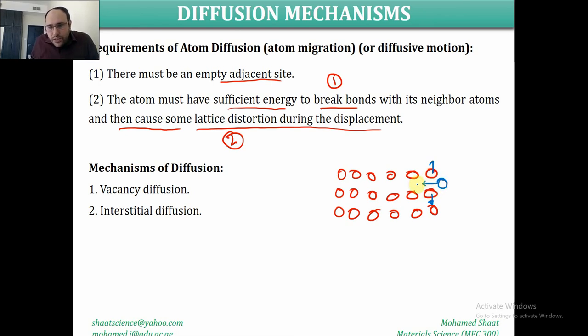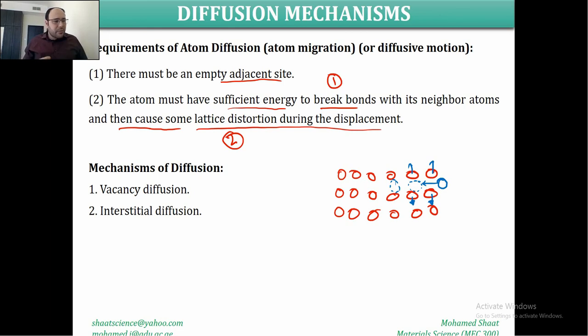Then after a while, this atom will attain this position. So it's going to push this one and push this one, and it's going to create another instantaneous lattice distortion between these two planes or these two atoms. The same thing, after a while it will be here. So there is another lattice distortion. As it moves, it keeps pushing to make its own path to the new lattice site while it migrates. All of this requires energy.